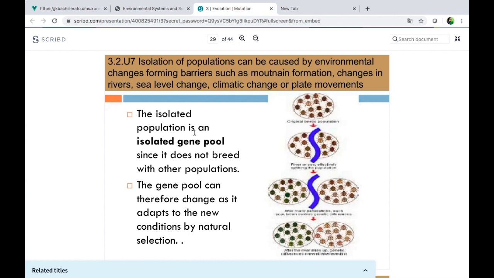The isolated population is an isolated gene pool, since it doesn't breed with other populations. So we have the process of isolation because something happened. We have a population in this box. Something happened, maybe the formation of a river or a mountain, and that species was separated into two different habitats now, okay?